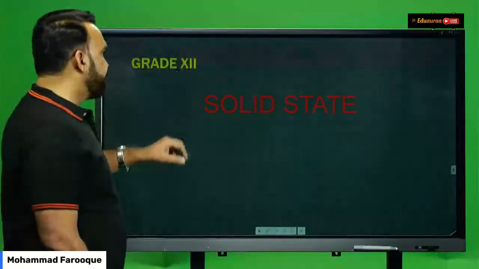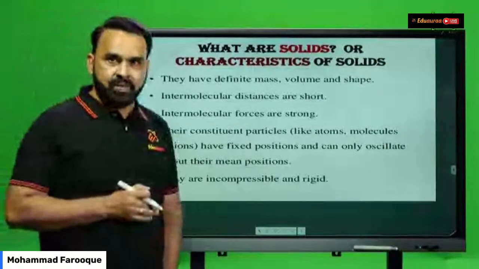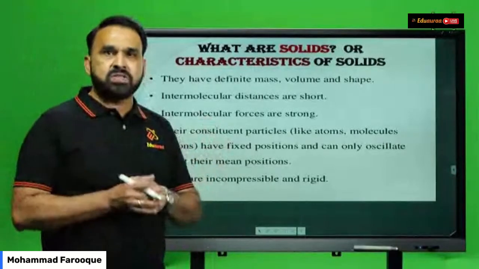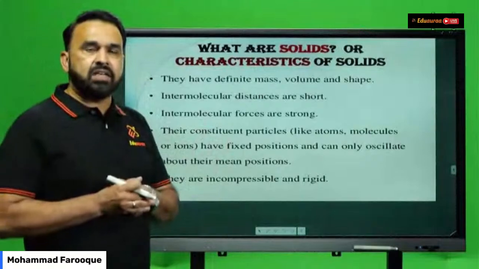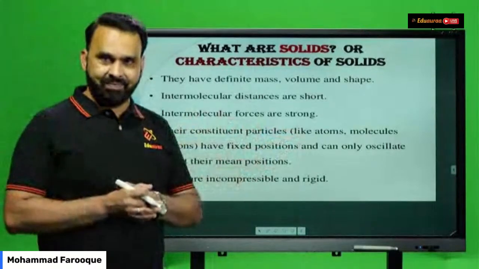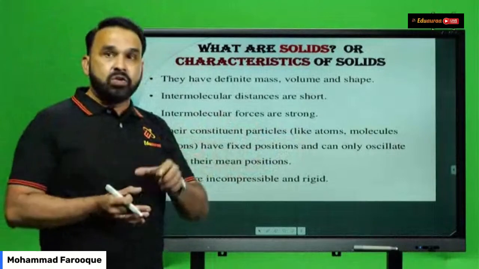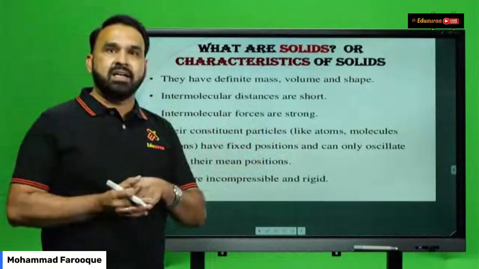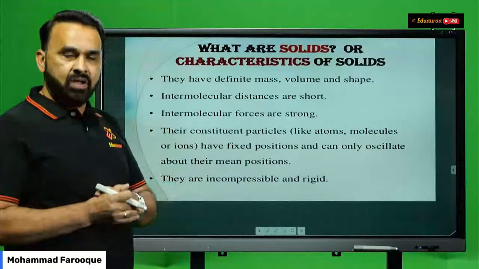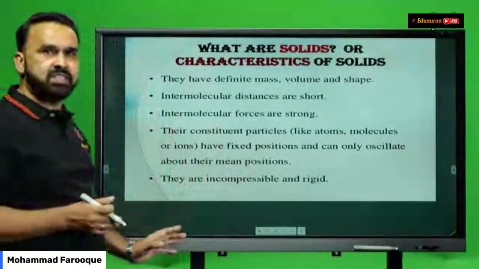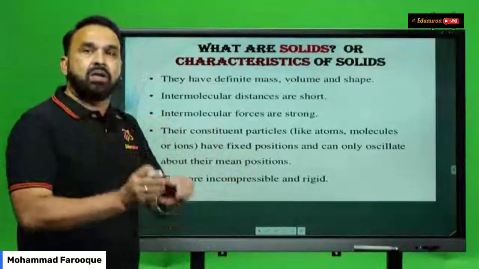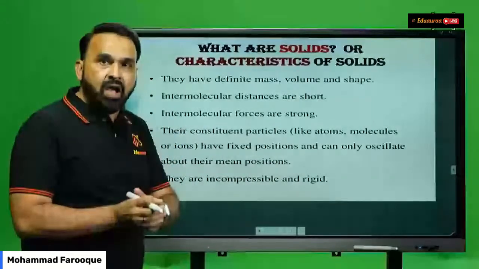Okay, so the chapter is solid state. That I've already told you what you study in solid state. Now, in class 11, when you study states of matter, there you study the differences between solids, liquids, and gases. But when it comes to 12th standard, you specifically study one state of matter, that is solids. What are solids, or what are the characteristic features of solids? Yes, we know that solids are substances which have a definite shape and occupy a definite volume. Along with that, they also have a definite mass.